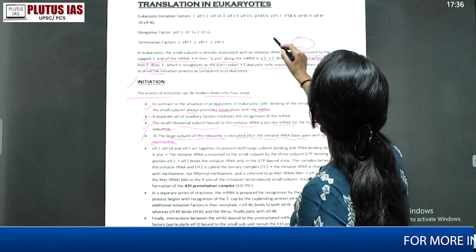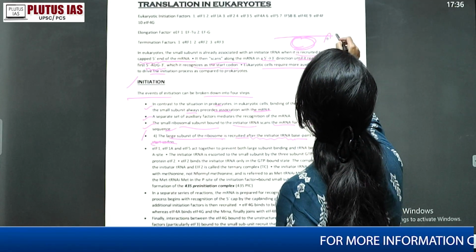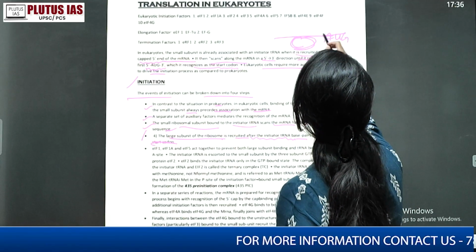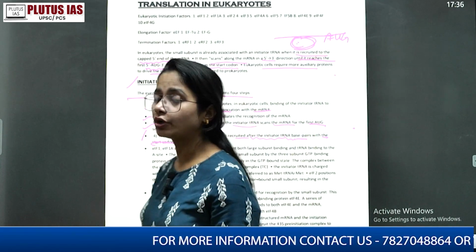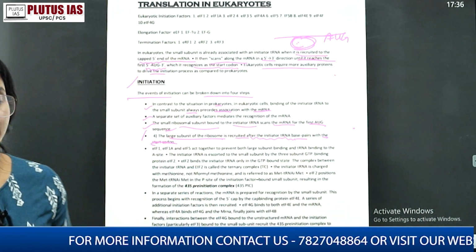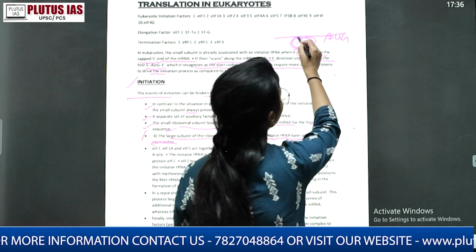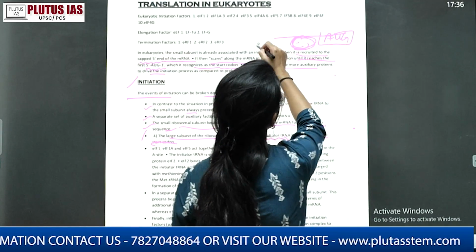जब ये small subunit आपकी scan कर लेगी किसको? AUG को. जब इसने scan कर लिया, in prokaryotes we have talked about that Shine-Dalgarno process, remember? So after the scanning of the AUG codon, of course this is your mRNA.